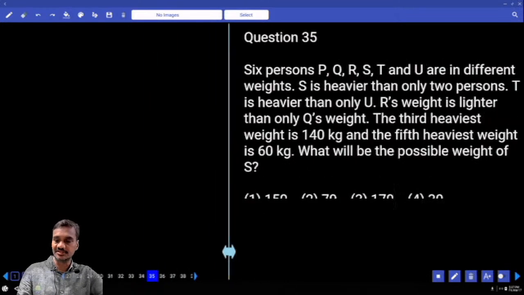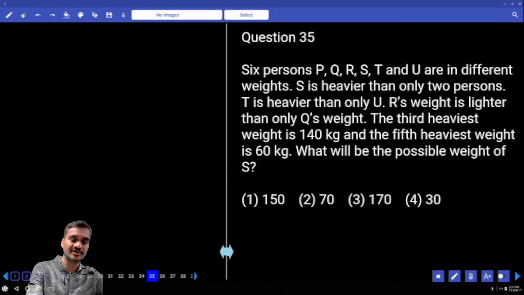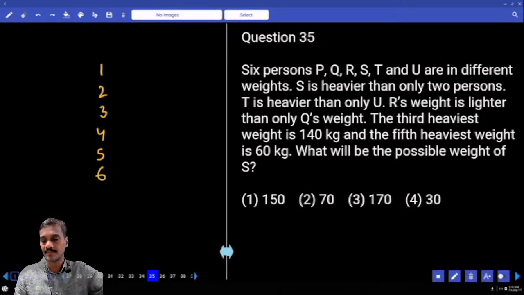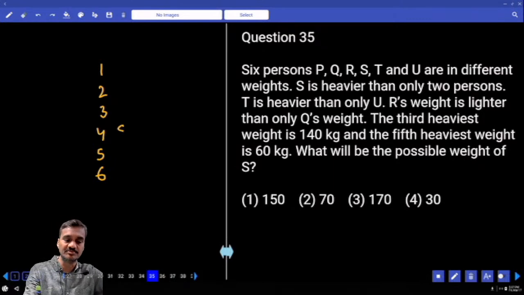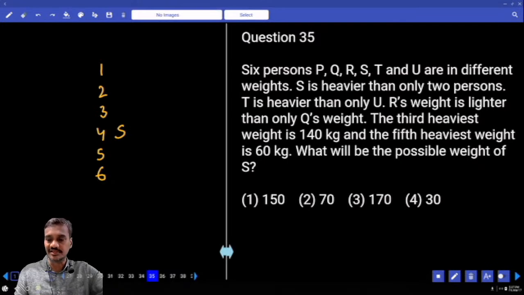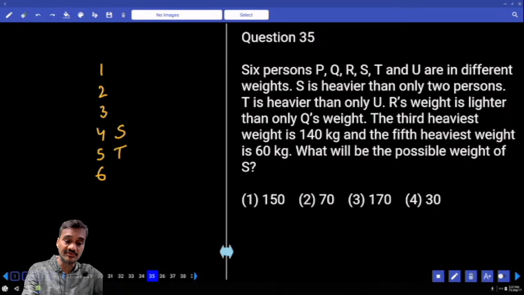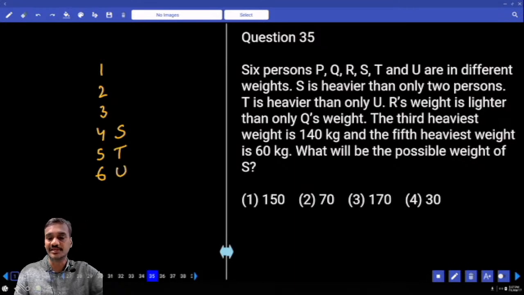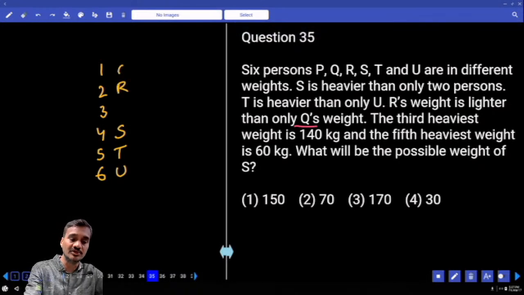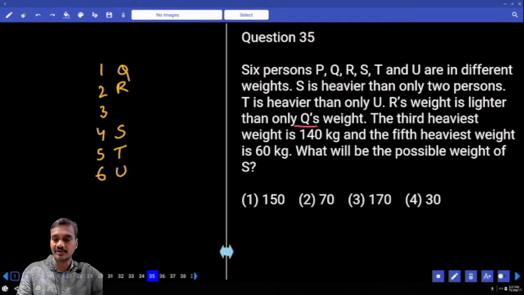Then in this 35, there are some 6 persons and they are of different weights. These 6 persons are being compared in their weight. Then coming to the first one, S is heavier than only 2 people and lighter than the remaining 3. And T is heavier than only 1 person, that is U, and he is lighter than the remaining. R is lighter than only Q, and he is heavier than the remaining. Then who is the person left over here? P must be the third.